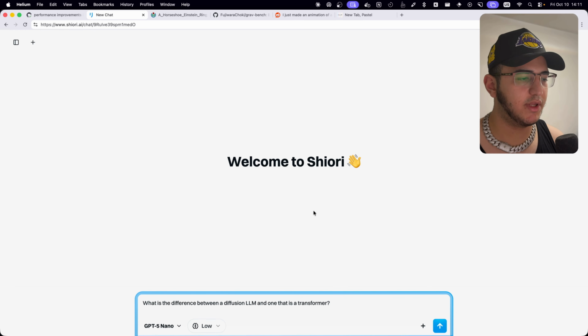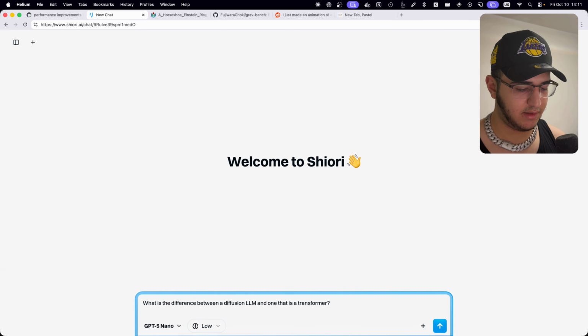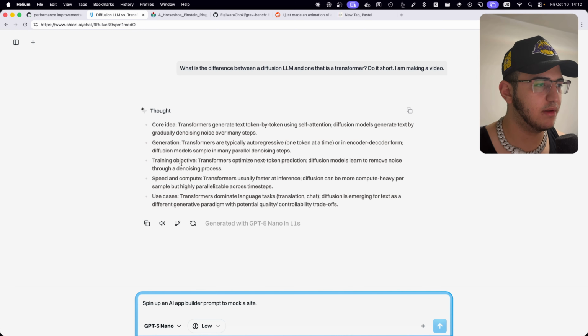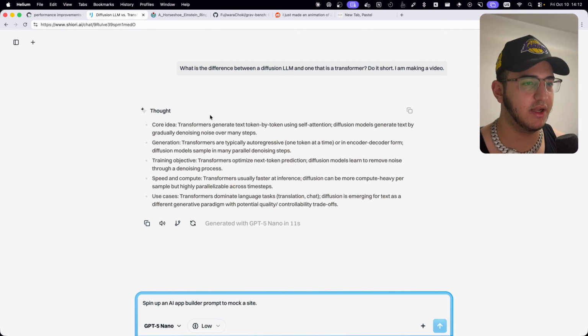Let's go into Shiori and ask what the difference is between a diffusion LLM and a transformer using GPT-5 Nano. Let's also tell it, do it short. I am making a video. Core idea. Transformers generate text token by token using self-attention. Diffusion models generate text by gradually denoising noise over many steps.